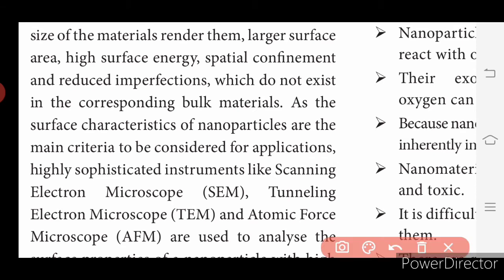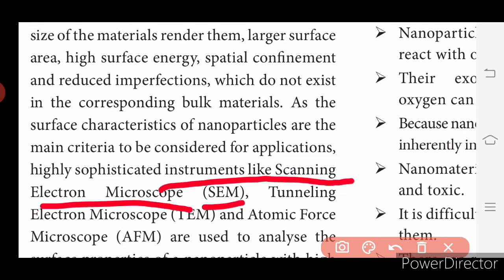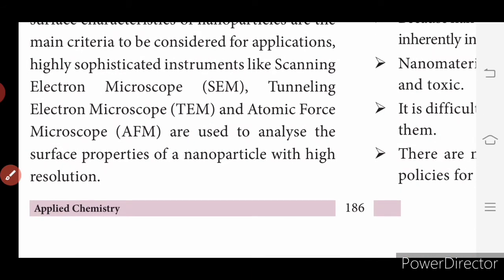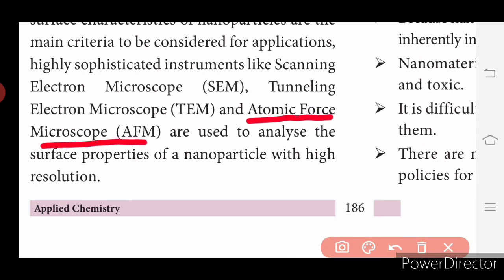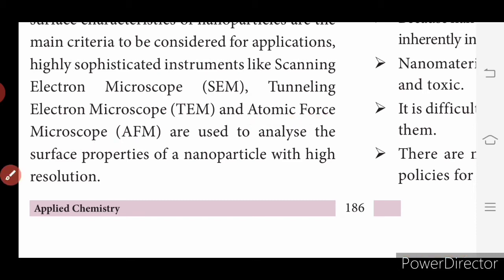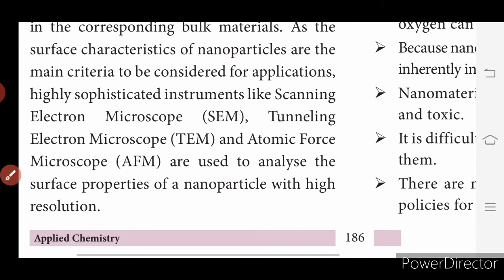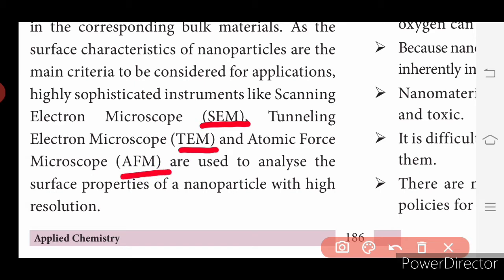See the applications in which fields this nanomaterial is used. It is used in sophisticated instruments like scanning electron microscope, SEM, then tunneling electron microscope, that is TEM, then atomic force microscope, AFM. These are all used to analyze the surface properties of a nanoparticle with high resolution. So in which fields is this nanomaterial used? Scanning electron microscope, SEM, then TEM, tunneling electron microscope, then AFM, atomic force microscope.